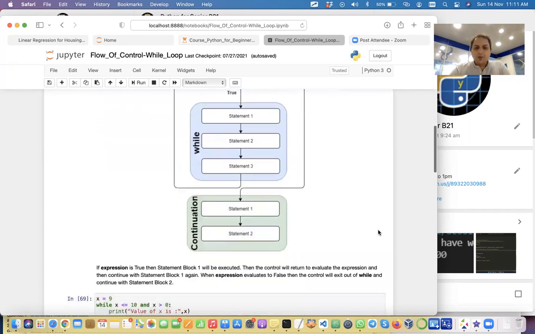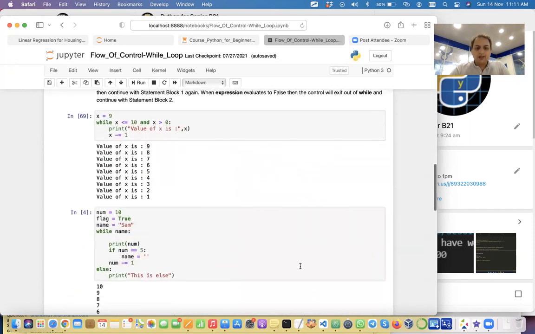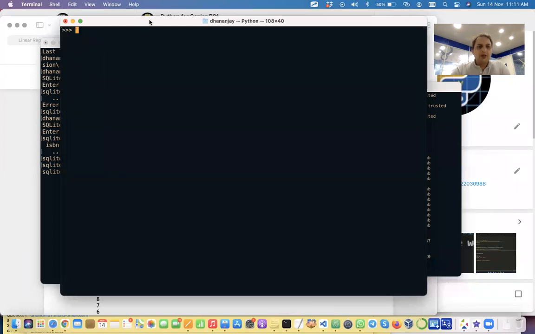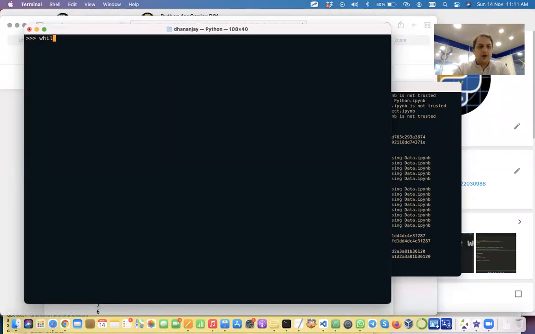Now, while loop. You will find similarities with if statements because both work on the basis of a condition. To create a while loop, I will simply write the keyword while, and then I have to provide it a condition. This condition can be anything. For example, the condition can be x is greater than 10.